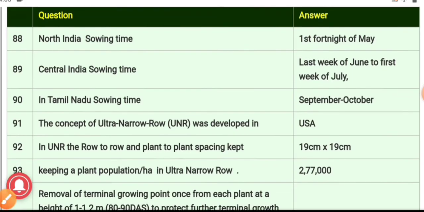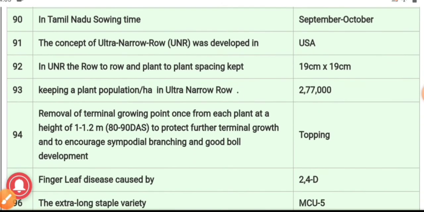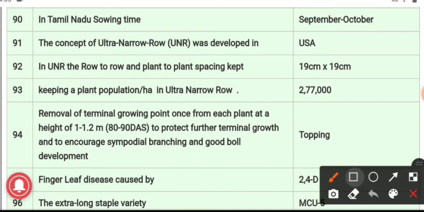91 question. The concept of ultra narrow row, that is UNR, was developed in, and the answer is USA. It was developed in USA. 92. In ultra narrow row, the row to row and plant to plant spacing is kept at 19 centimeter into 19 centimeter.